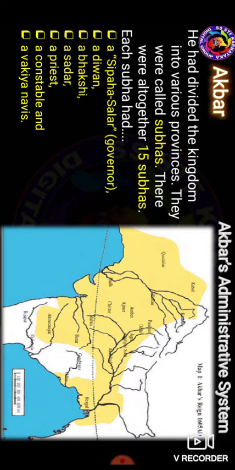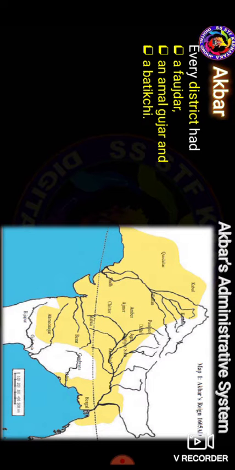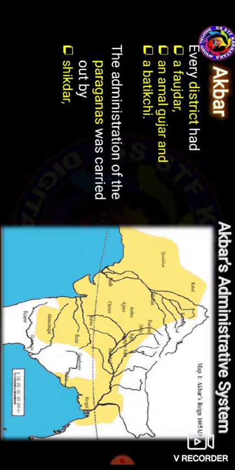So every district had a Faujdar, the Amal Guzar and then the Bakshi. So these are the administrations of these Paraganas, carried out by the Shiqdar, Amir and then the Potdar and the Qanungo.